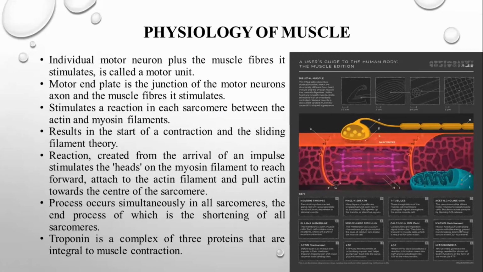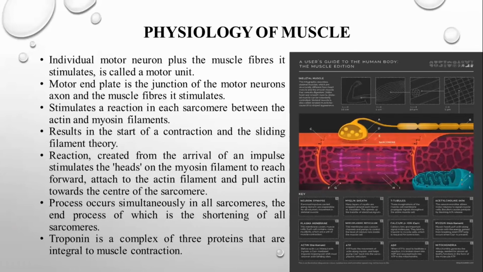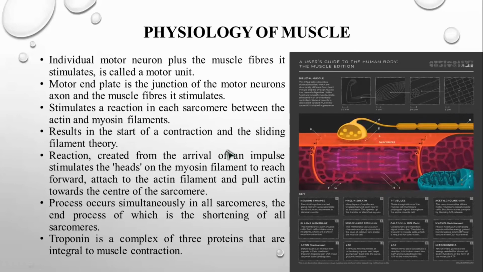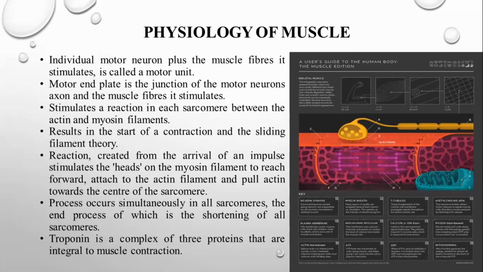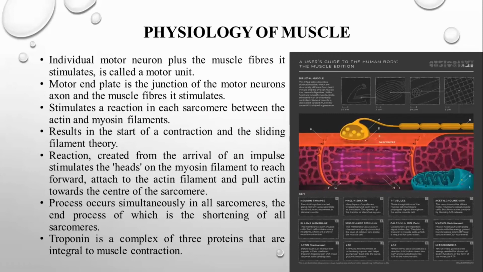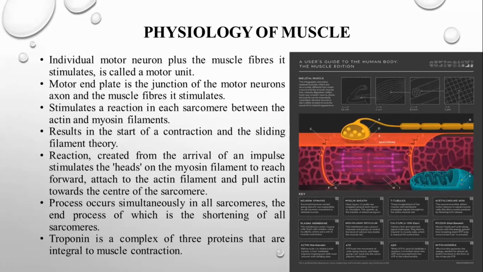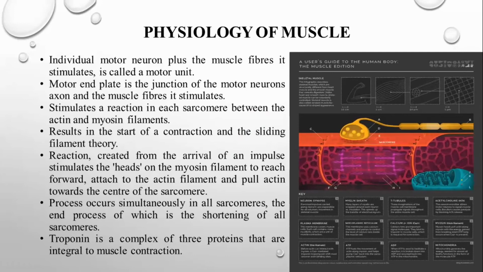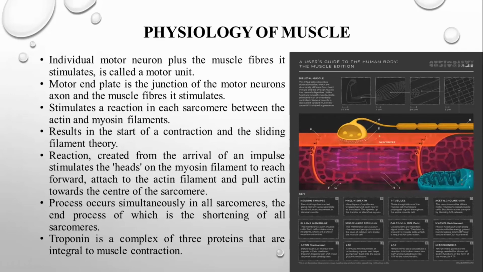The reaction is created by the arrival of an impulse stimulus at the head of the myosin filament. In this next diagram you can easily see the myosin filament reach forward, attach to the actin filament and pull the actin towards the center of the sarcomere. That is the process that takes place, pulling the sarcomere region, especially the Z band. The process occurs simultaneously in all sarcomeres, and the end result is the shortening of all sarcomeres. That is the contraction.